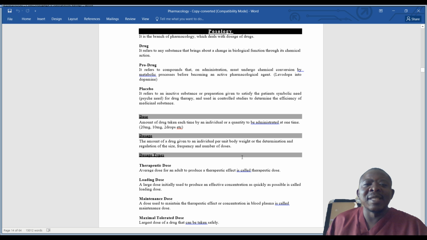Okay, so example, let's say paracetamol 500 milligrams. Okay, you can talk of, let's say, Flagyl 400 milligrams. So 20 milligrams, 10 milligrams, 2 drops, and the likes.